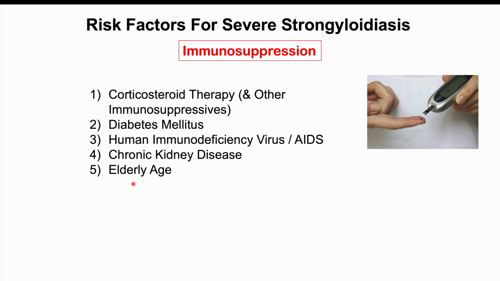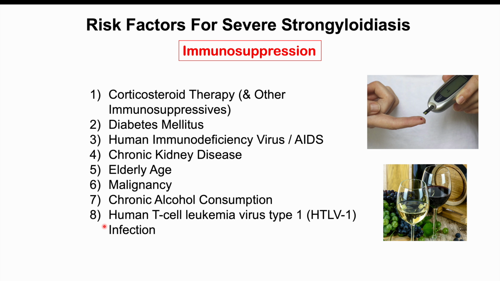Some patients will carry these organisms with them for decades, and when they get older into their elderly years, they can have a severe presentation of this condition. So that's important to point out. Having a malignancy, chronic alcohol consumption is also another risk factor, and having human T-cell leukemia virus type 1 infection.